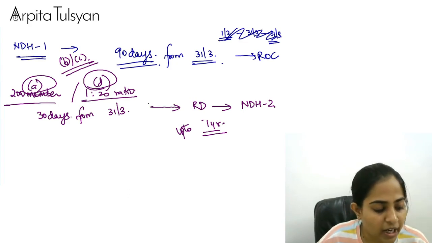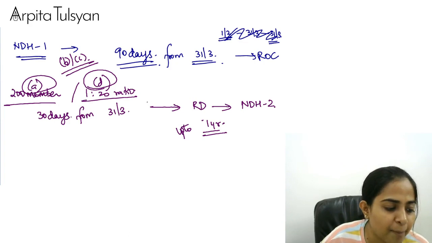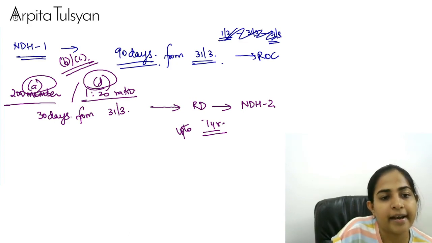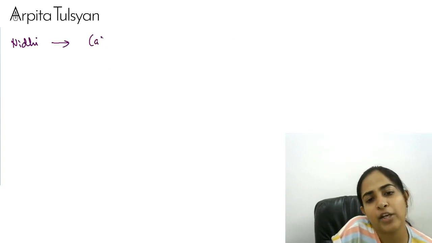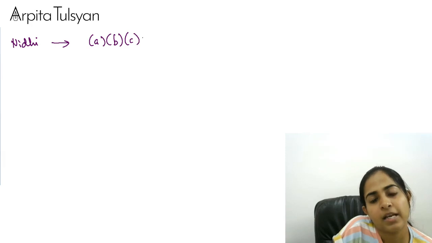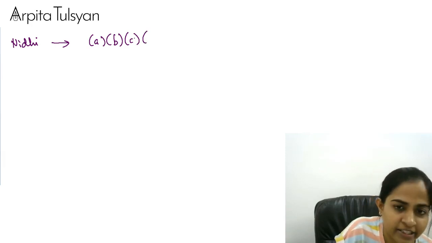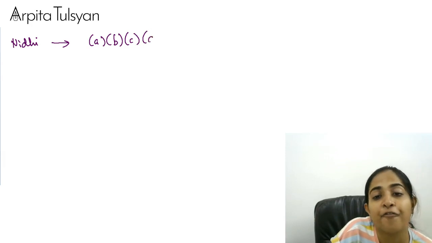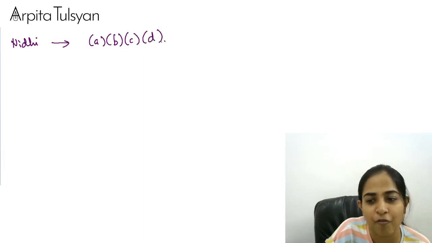Yes. Acha. Now listen. Suppose any Nidhi company is not able to comply with any of those 4 clauses. See, for A and D, you can get extension. So, no problem in that. Okay, you can get an extension of up to a period of 1 year also. Maximum up to a period of 1 year.